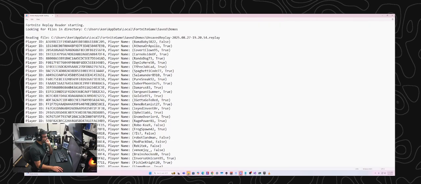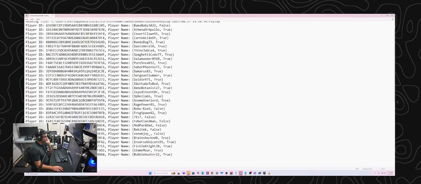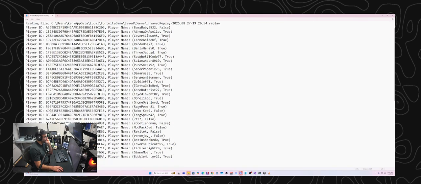This is just super simple right now, and I'll just go over what it's doing. It loads my Fortnite replay files out of the folder they're in, and then it builds up a list of all the players that you saw, which in this case are all the players that I saw. This is the unique ID, which every player has that Epic issues them, and that's how they're referenced in the game. And then this is their username or their IGN, and then this is whether or not they're a bot.